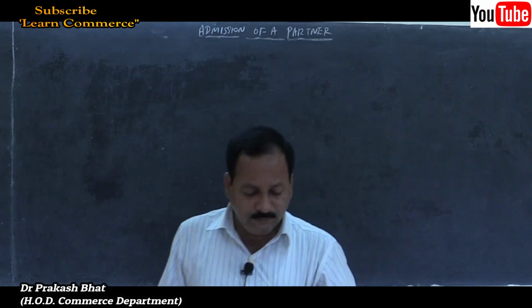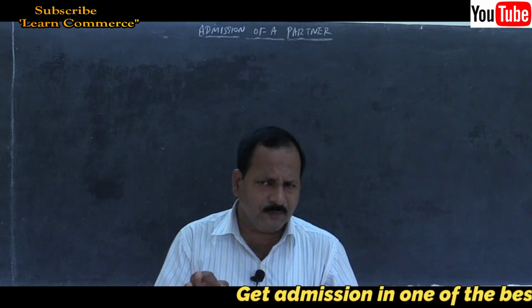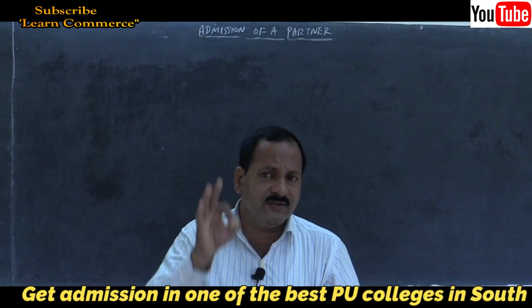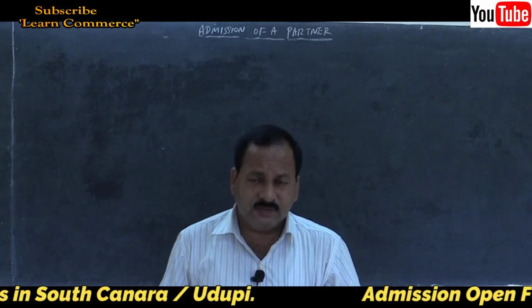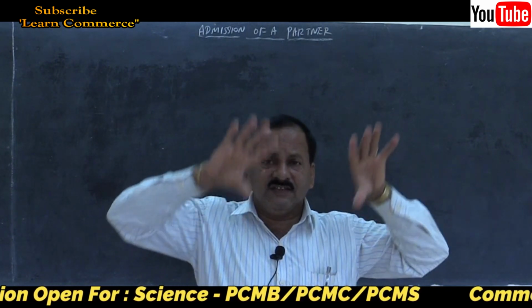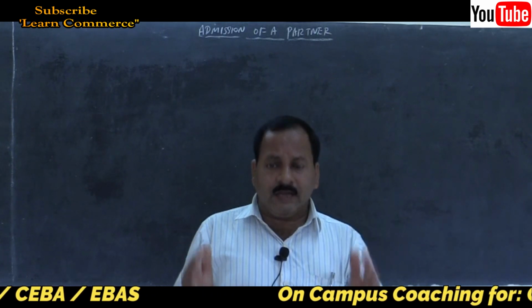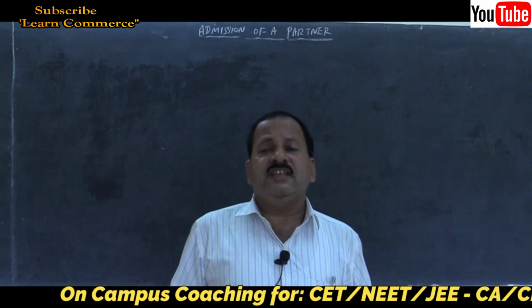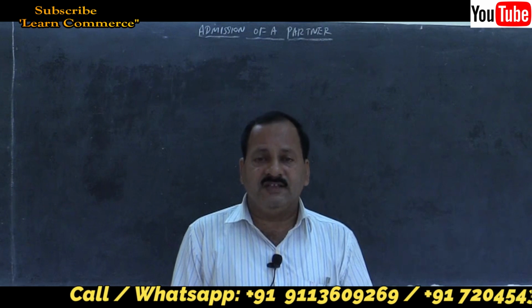There you will find a difference. Remember friends, one point, just make a note of it. If there is no profit, no loss on revaluation, suppose after entering all the items, increase in the value of assets and liabilities, decrease in the value of assets and liabilities, you have entered on debit and credit side, whatever it is, and after doing all these things, when you take the total, both sides remain equal. Debit side total and credit side total remain equal. There is no difference. Then what will you do in that case?